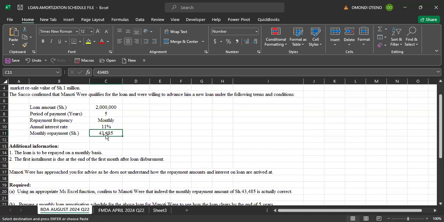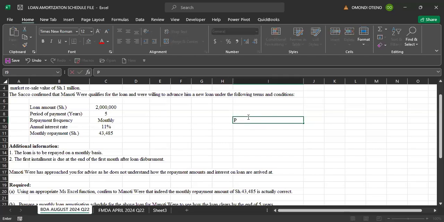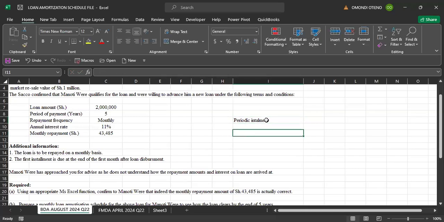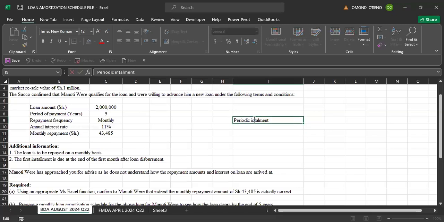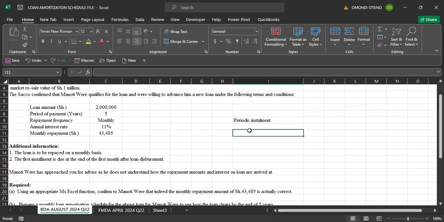For those who are taking financial management or advanced financial management, you are able to do this in class, or you'll be doing it if you've not gotten to that particular point. What we are required to get here is the periodic installment. So how do we normally get periodic installment? Anyone with a hint on how to get the periodic installment?